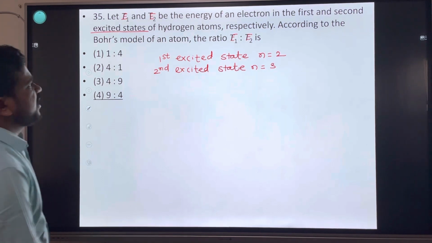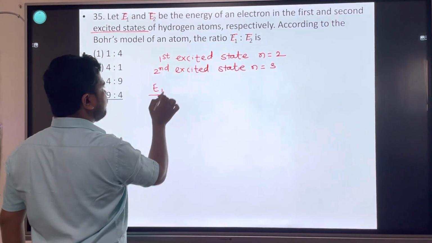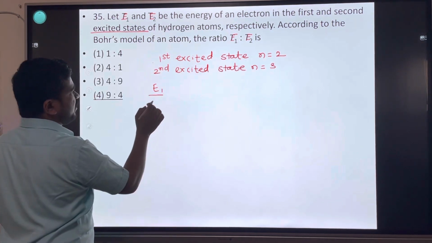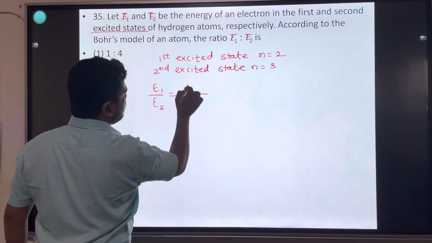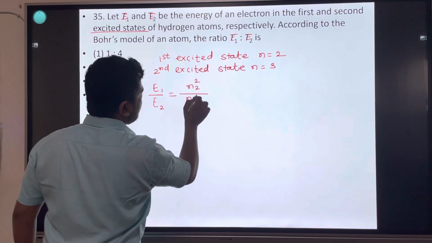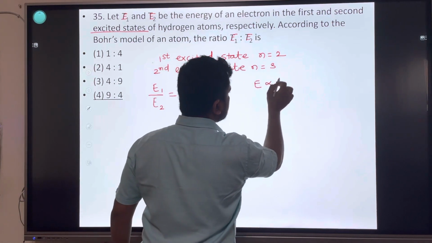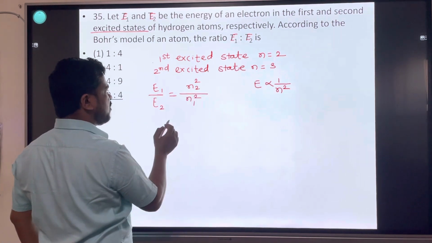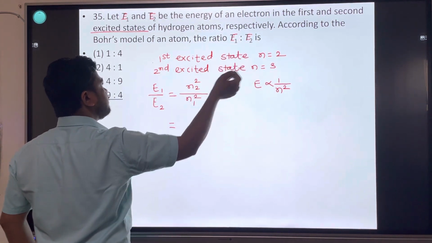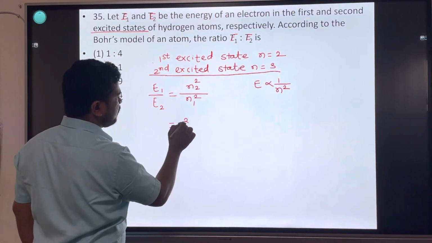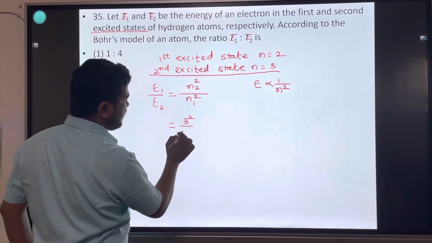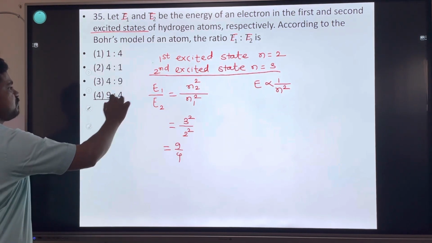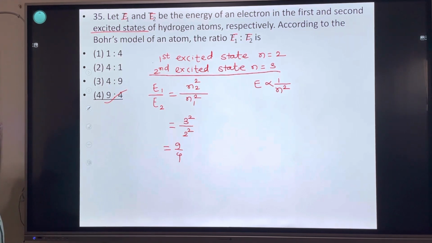According to Bohr's model of an atom, energy is inversely proportional to square of principal quantum number. E1 upon E2 is n2 square upon n1 square. n2 means second energy orbit, 3 square. n1 means first energy orbit, 2 square. So 9 divided by 4.